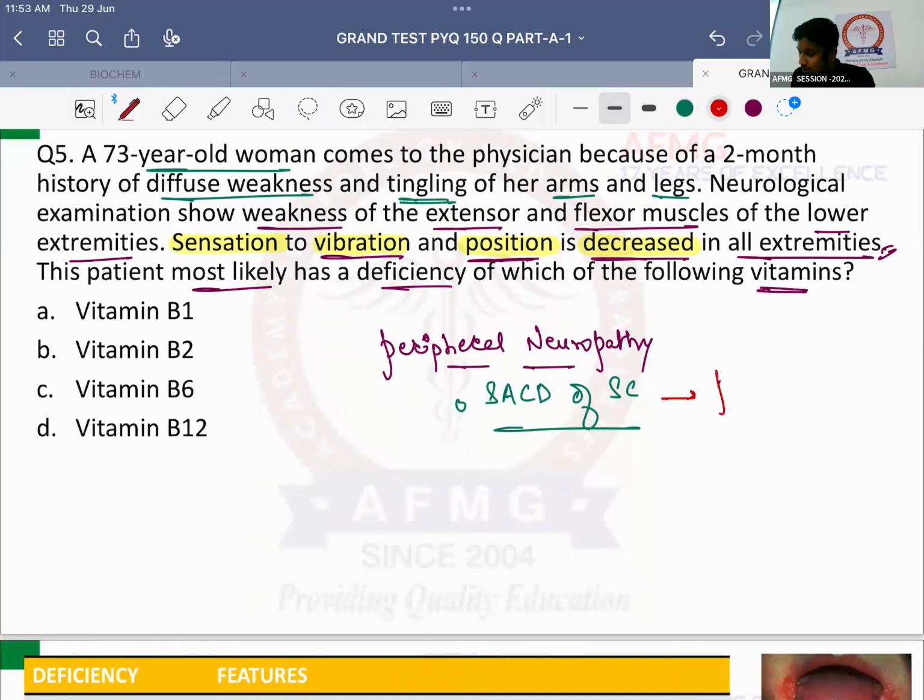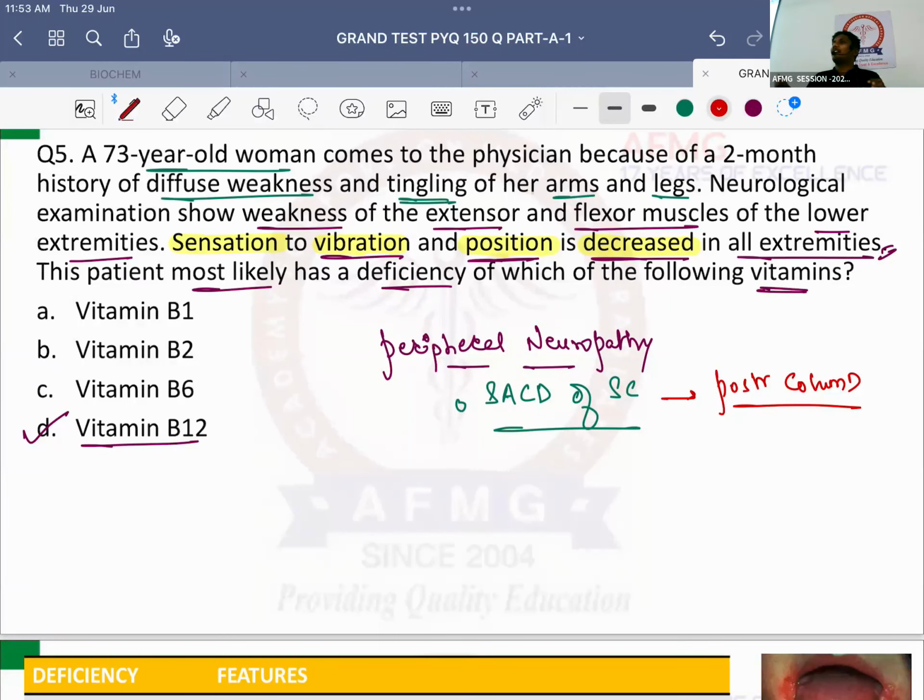And the most common column to be damaged over here is nothing but the posterior column, and therefore all the functions of the posterior column will be decreased. That is also known as proprioception, vibration sense, then fine touch usually, and lastly stereognosis. All these will be affected. Along with peripheral neuropathy, if they are seeing these features of subacute combined degeneration of spinal cord, that means they are talking about vitamin B12 or cobalamin deficiency.